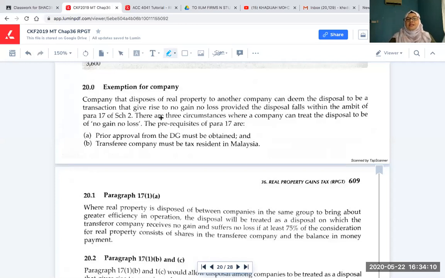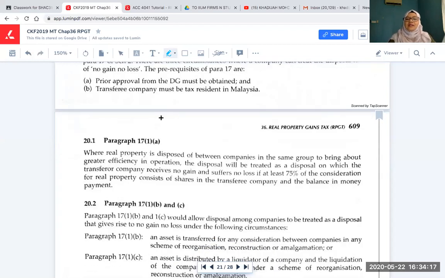There are 3 circumstances where a company can treat the disposal to be no gain, no loss: para 17(1)A, para 17(1)B, and para 17(1)C.